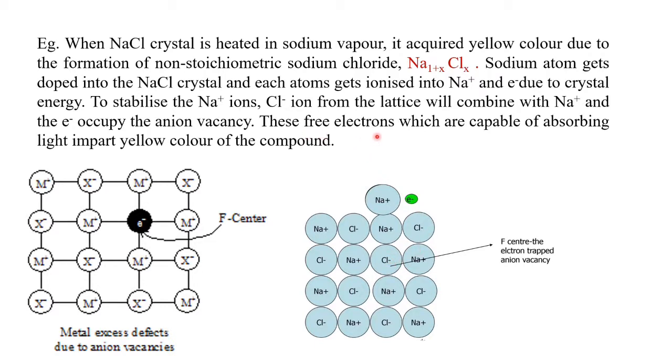These free electrons, which are capable of absorbing light, impart yellow color to the compound. That is why sodium chloride turns yellow, because of the electron occupied in the anion vacancy. That is why this position is known as F center.